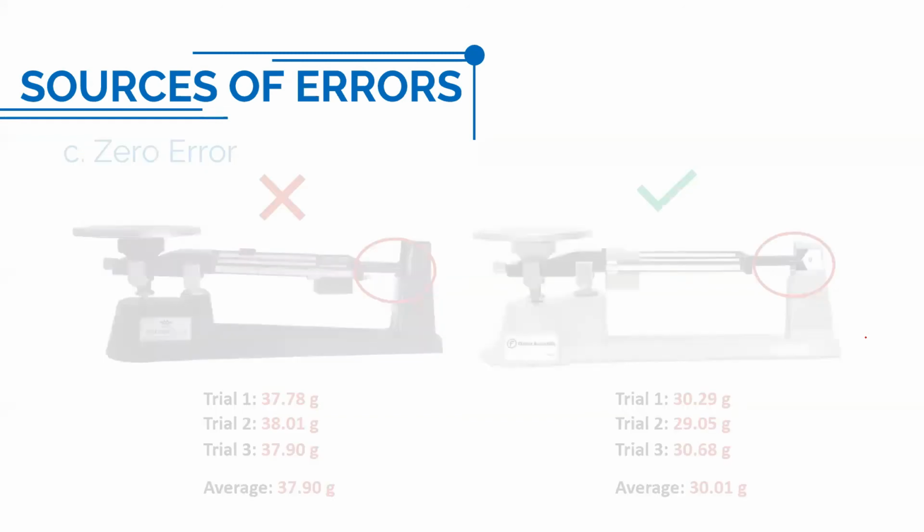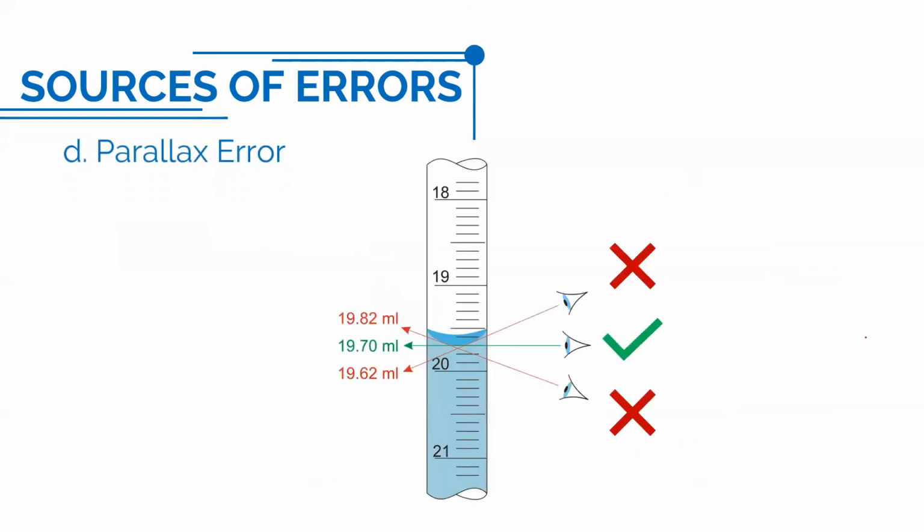Okay, next is the parallax error. When we say parallax error, it is about an appropriate eye level. In using a test tube, you need to make sure that the test tube is at your eye level. If not, then that is a source of error, which we call the parallax error.